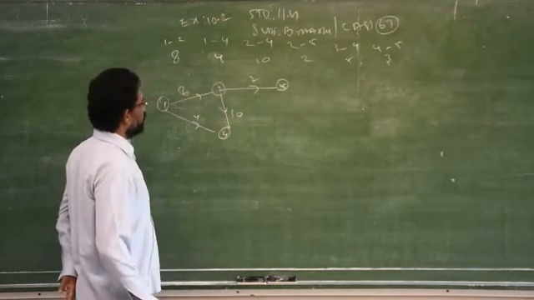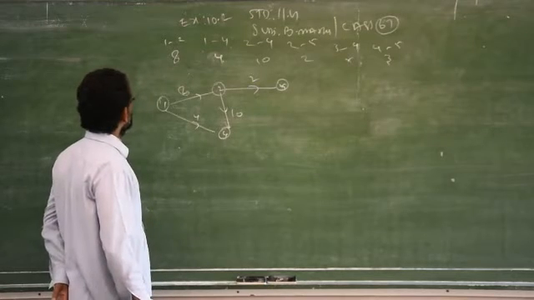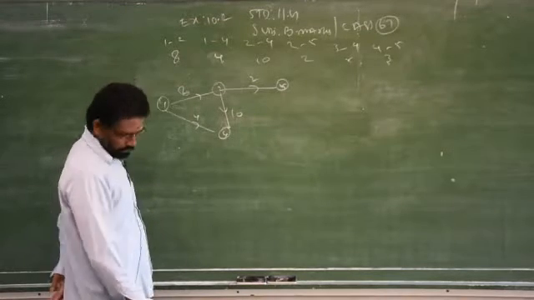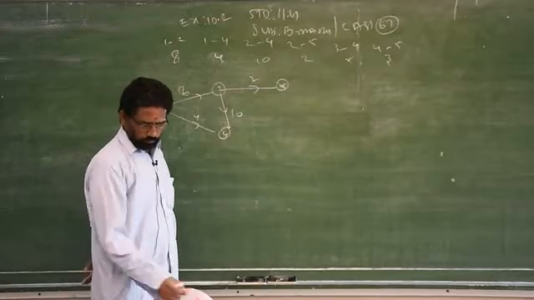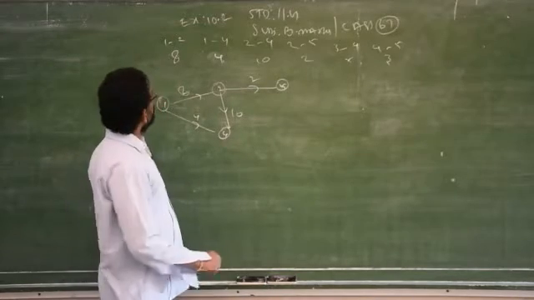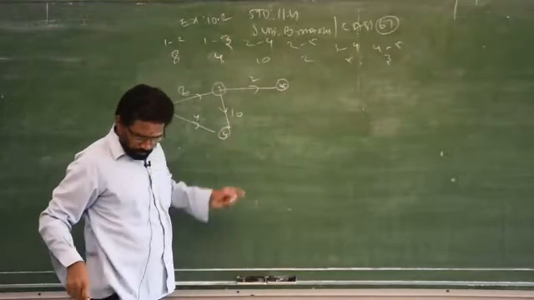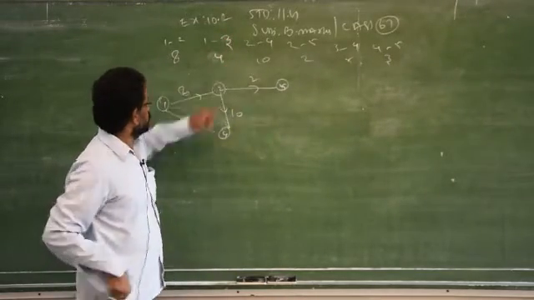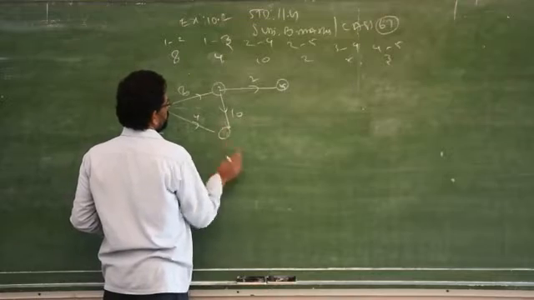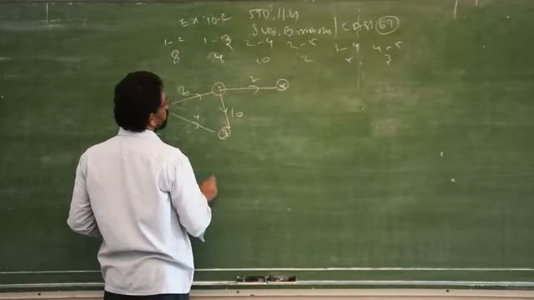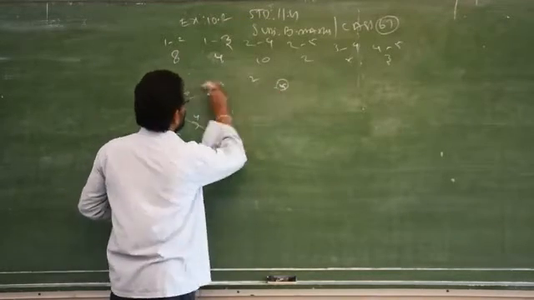Then 3 to 4. Where will 3 to 4 come? I left out 1 to 3. Sorry, it is given 1 to 3, 2 to 4, so 1 to 3, and everything changes.